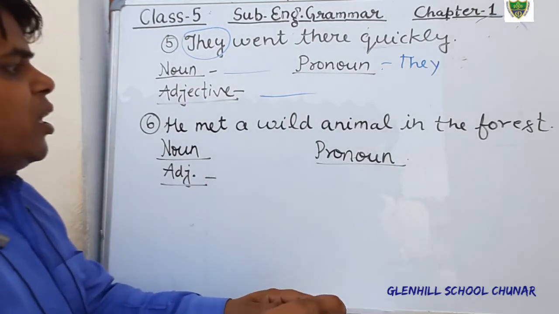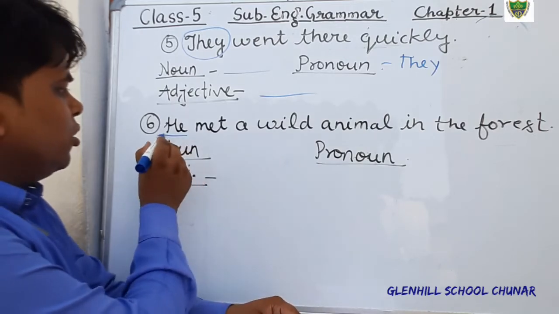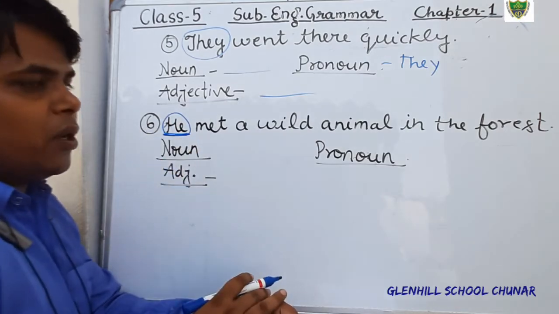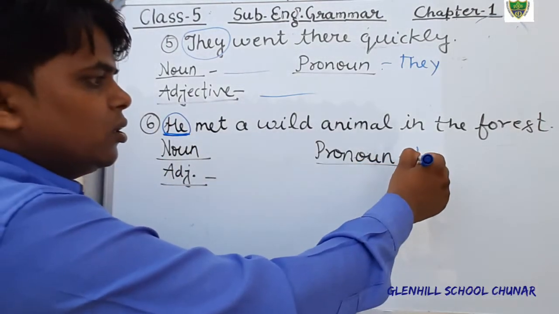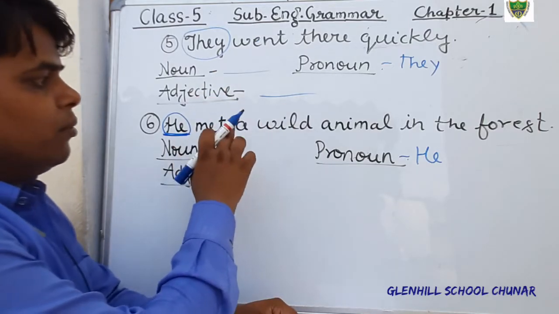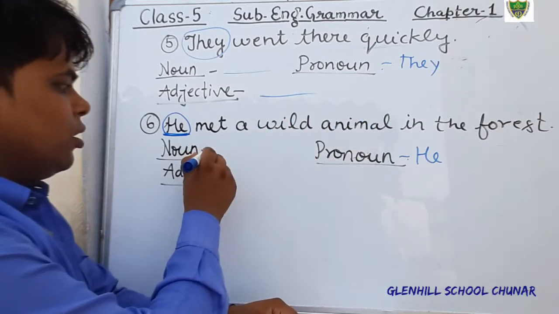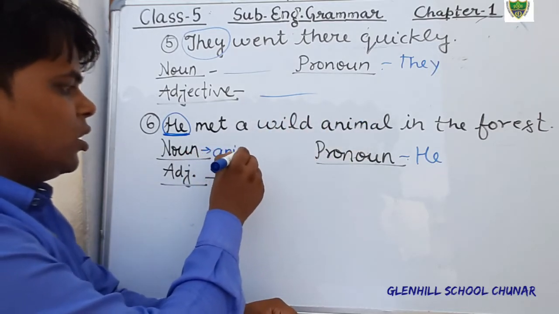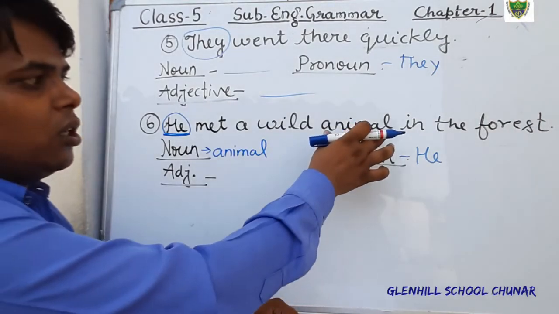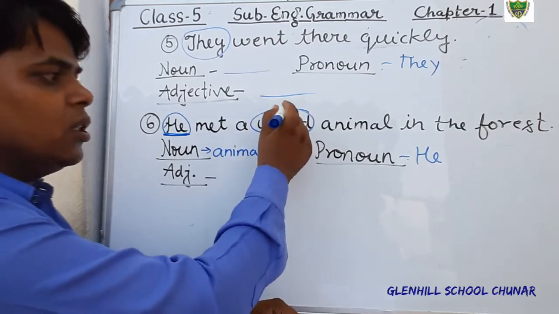Just see. He met a wild animal. Okay. He, what is he? He is used at the place of noun. So he is pronoun. He met, that is verb. Wild animal. Here the word animal is noun. What kind of noun? What is the quality? The animal is described with the help of the word wild.